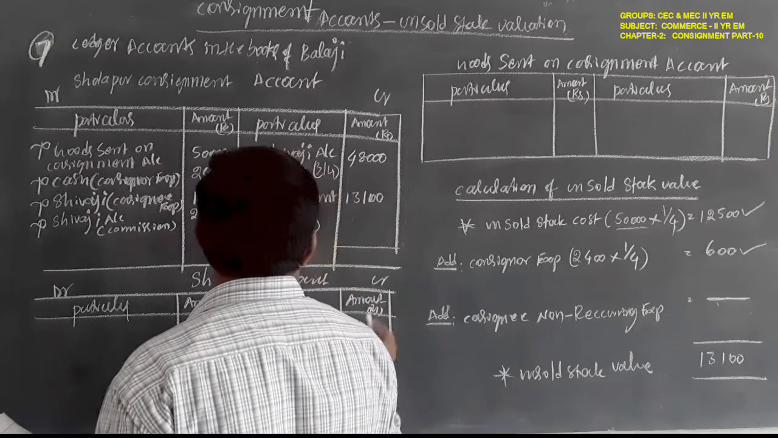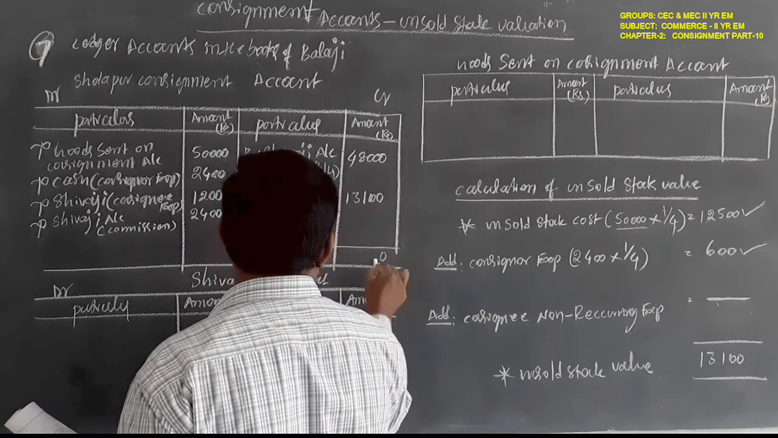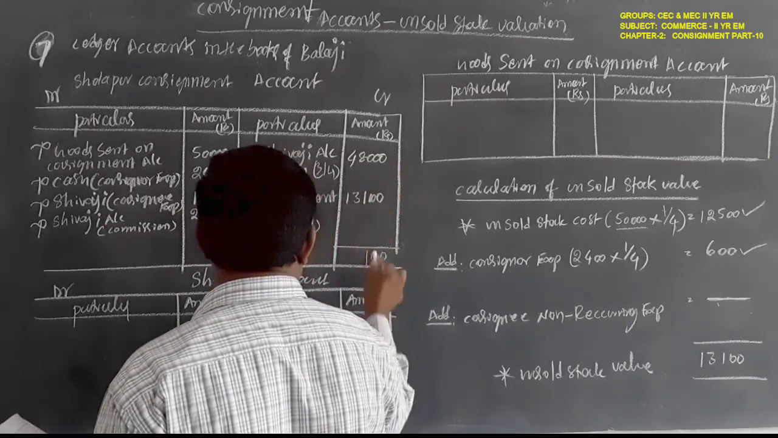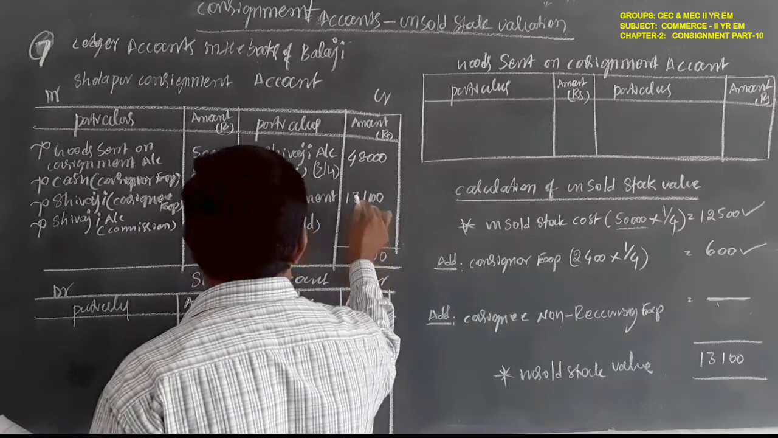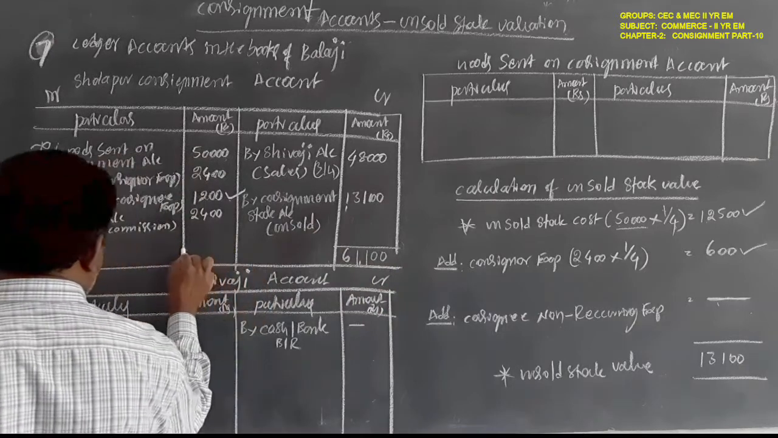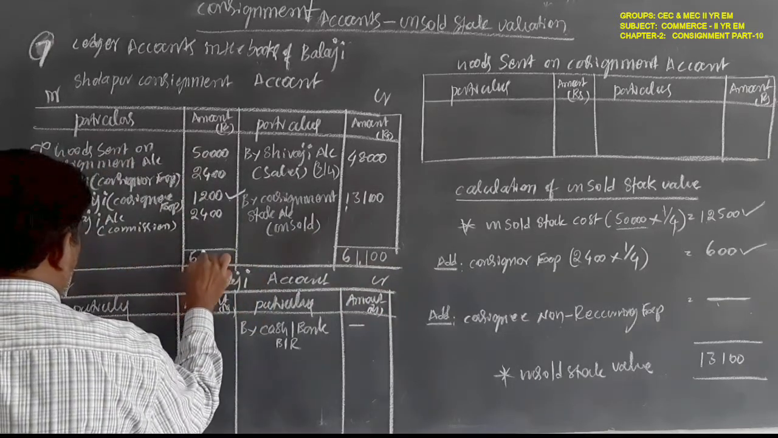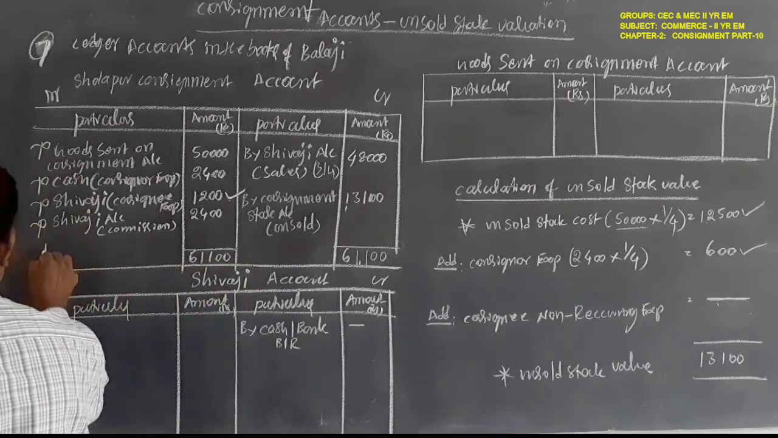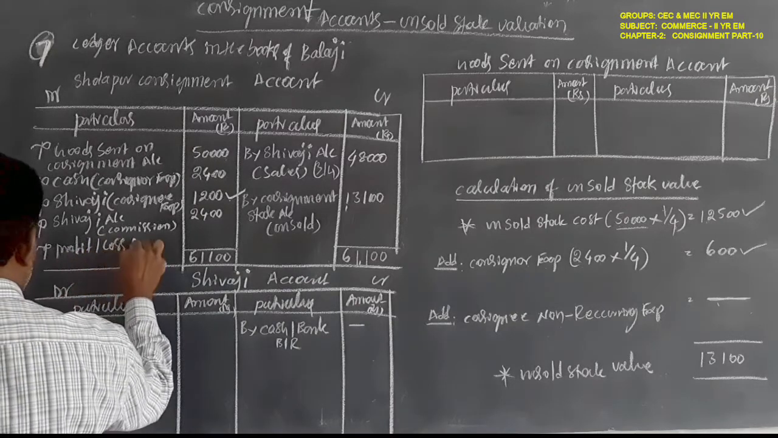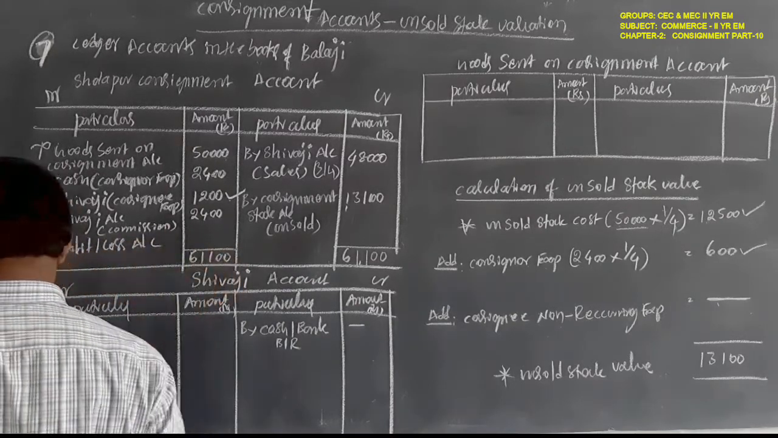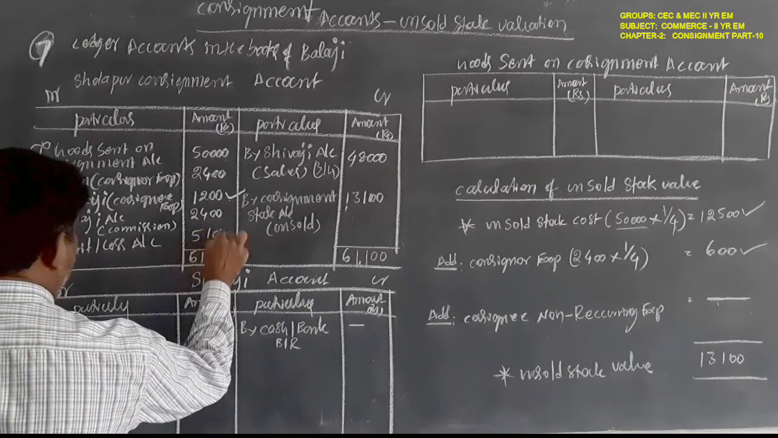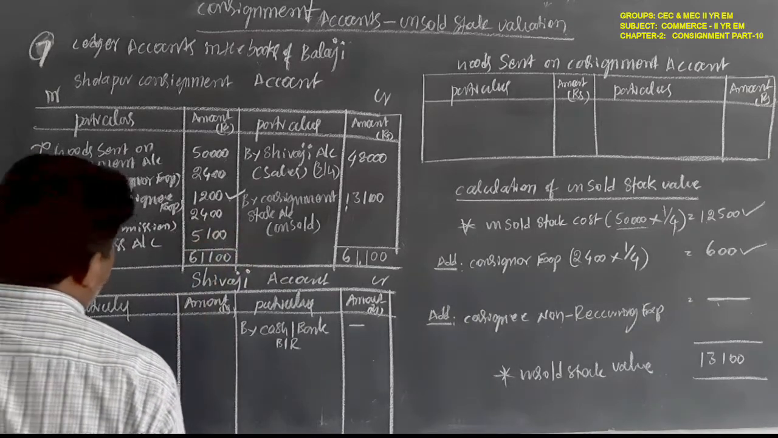So 8 plus 3, 11, 61,100 rupees to profit and loss account. Amount is 5,100 rupees.